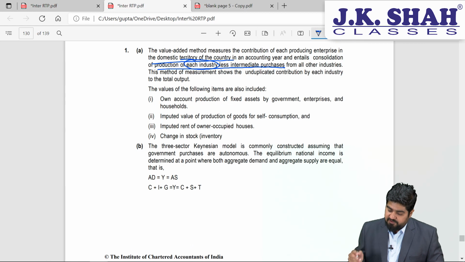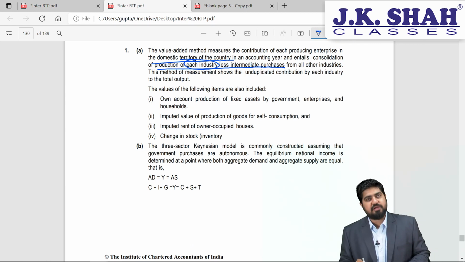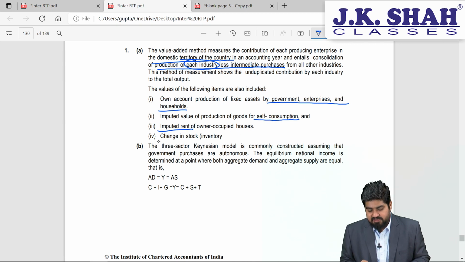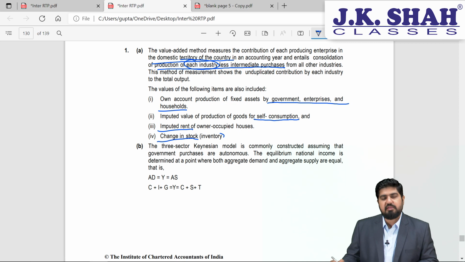After that, students, the value of the following items are also to be included in this. These are additional items. What are they? First one, it is nothing but own account production of fixed assets by government, enterprise and household. Imputed value of production of goods, that is nothing but self consumption. Imputed rent, as well as change in stock, which is nothing but inventory, right? So change in inventory is also to be considered in value added method.